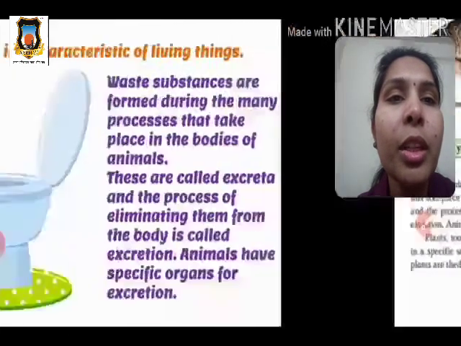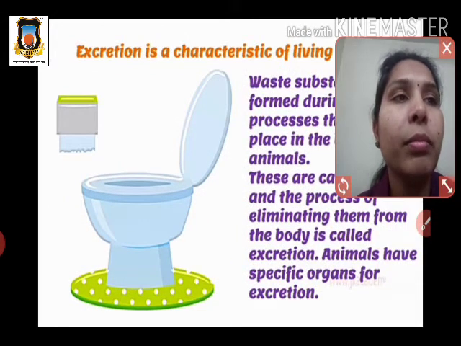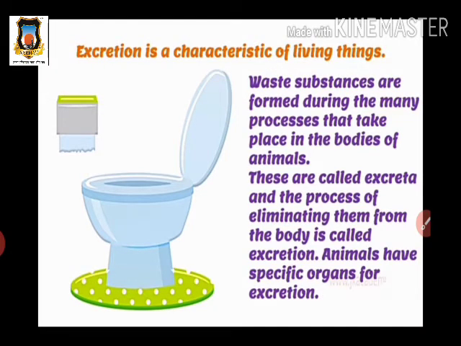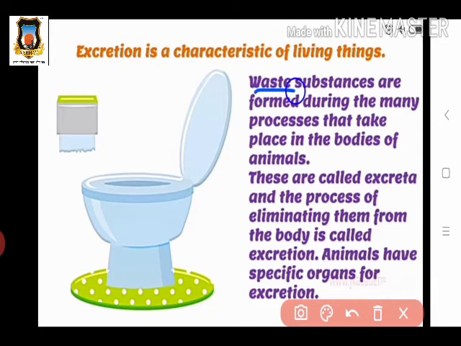So here we see excretion is a characteristic of living things. I will explain this concept again. Waste substances are formed during the many processes that take place in the bodies of animals. These waste substances formed in our body are called excreta. Excreta, these waste substances, get eliminated, meaning they are thrown out from our body. This process is called excretion.